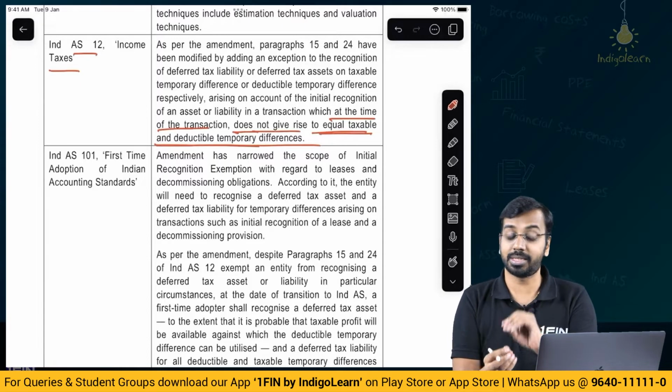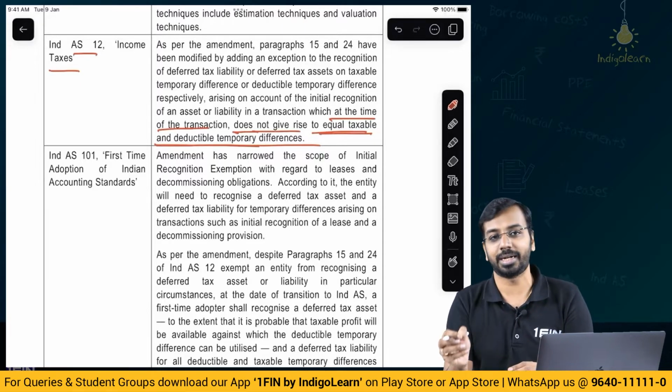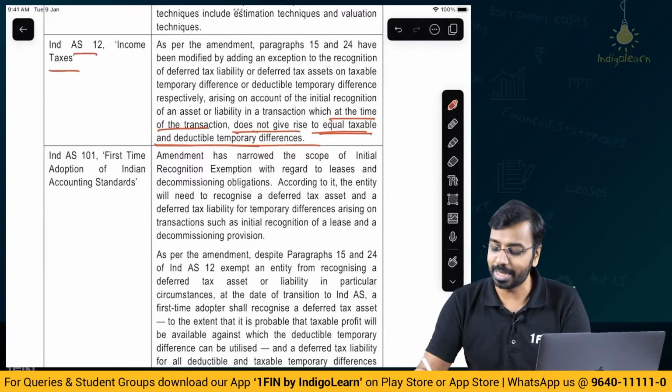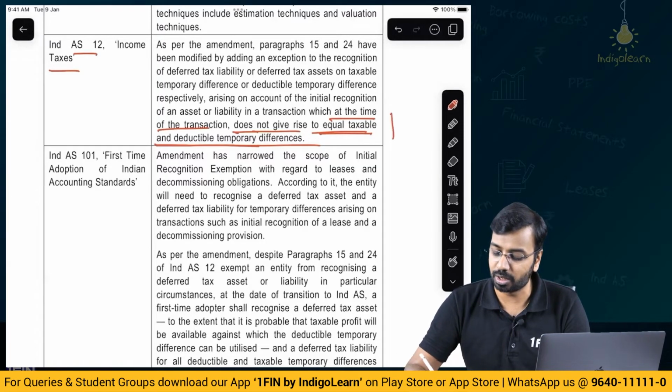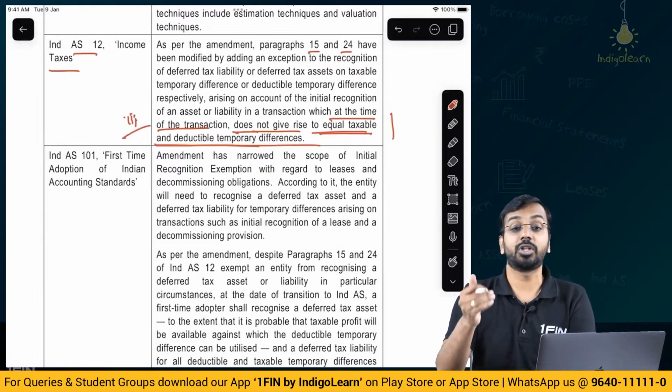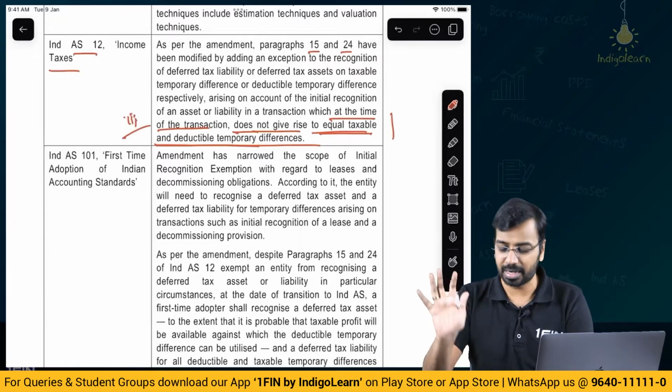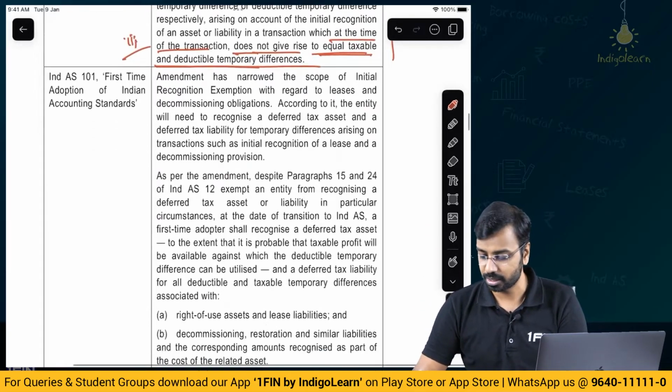Means it is taxable as well, also deductible as well, both are of the same amount. That should not happen, right? So this is the third condition which is added to para number 15 and 24, where we talk about exceptions, not very significant as far as your examination is concerned.